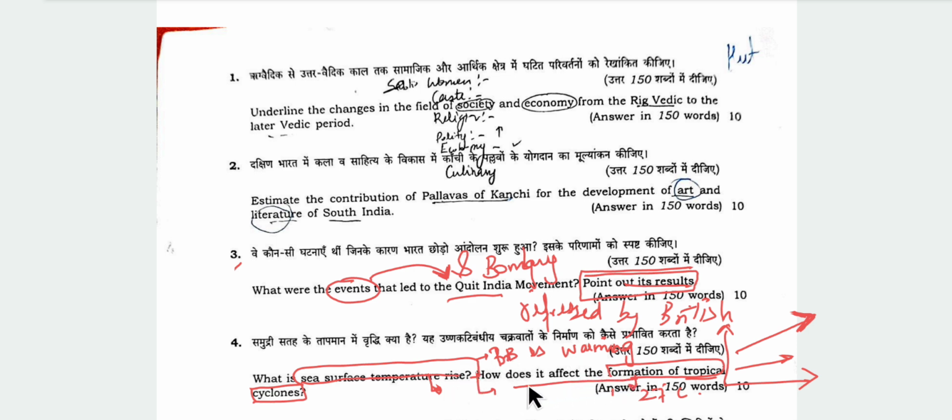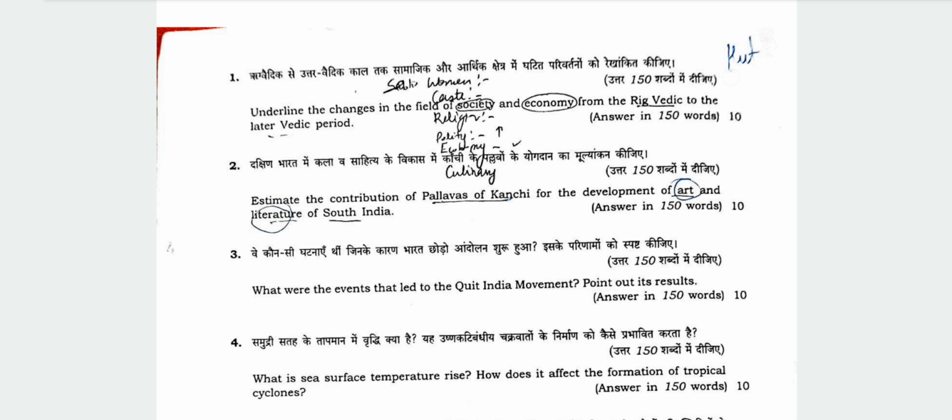Then how does it affect the formation of tropical cyclones? You can also mention one more diagram which is given in NCERT. We know this was like this. Here you can mention this, and this is how the tropical cyclone forms. You can mention it from NCERT, but for this you need to have the diagram at your fingertips, meaning you should be able to draw it very fast. Then you will get the benefit of it. 0.5 marks can be achieved if you mention the diagram.